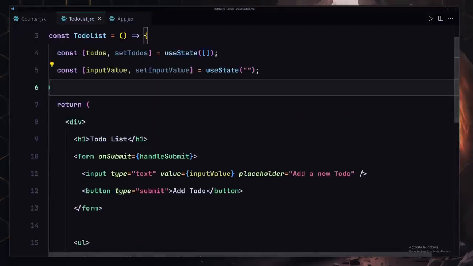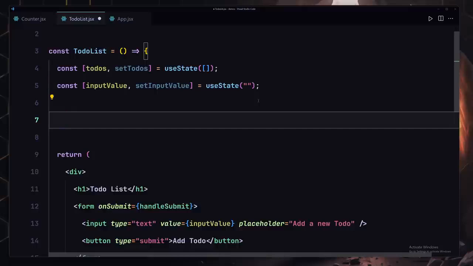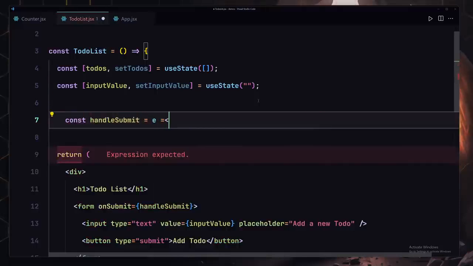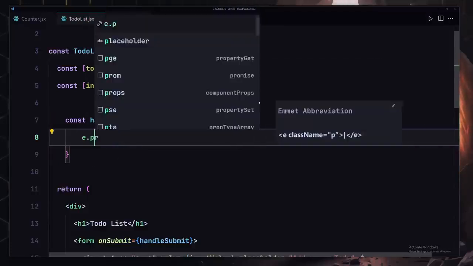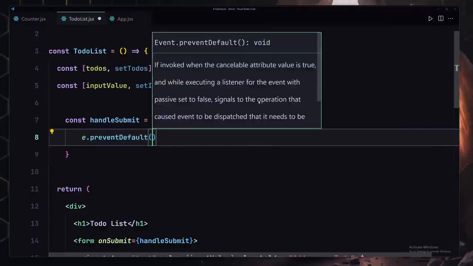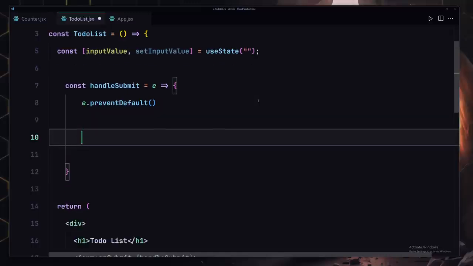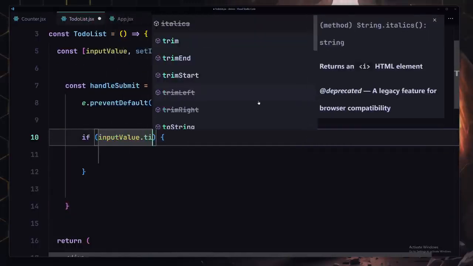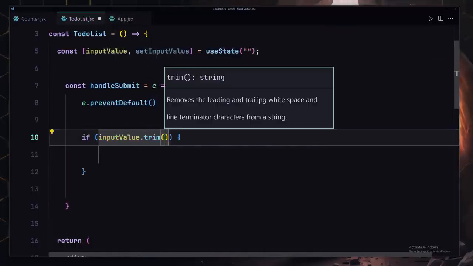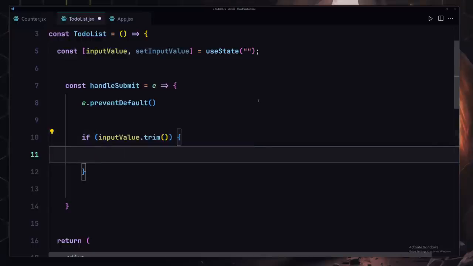So I'm going to copy there, and let me just create this function right here. So I'll just use const handleSubmit. It's going to take the event object. I'm going to also provide my curly braces, and let me just use e.preventDefault, to prevent the default behavior of there. And we are going to also first of all check the input value, and let's provide our trim method on there. If you have empty spaces, just totally remove them.